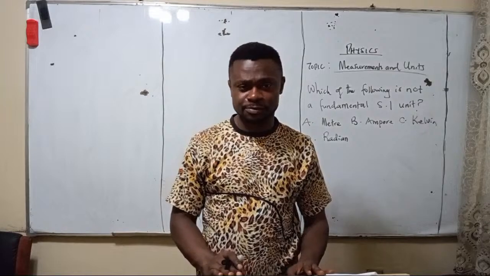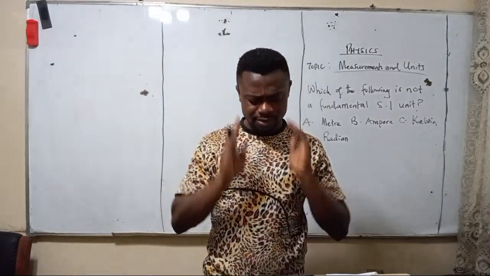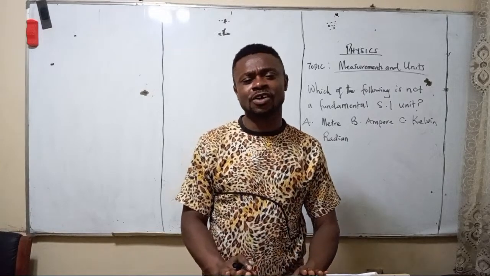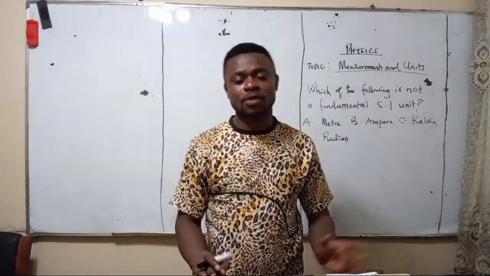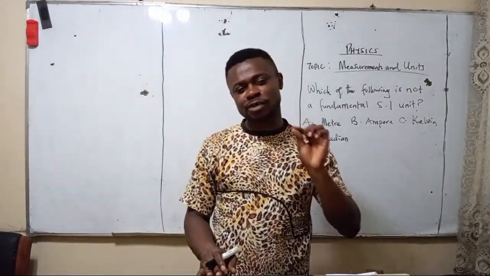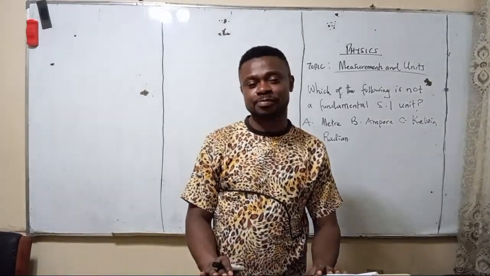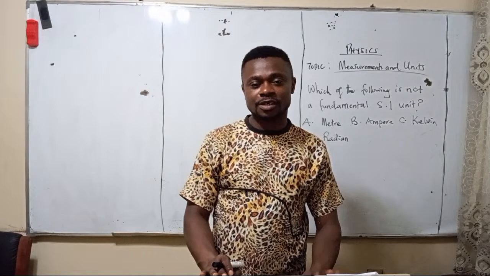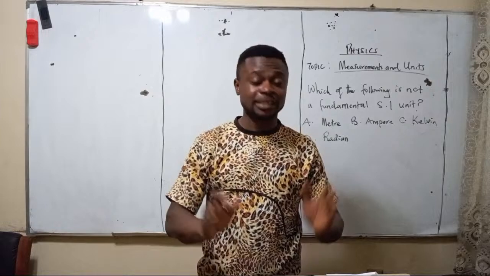Length is length. So fundamental quantities are the ones that are independent of any other quantity. They don't depend on any other quantities, while derived quantities depend on the fundamental quantities. Derived quantities have formulas, but fundamental quantities don't have a formula. We have something like temperature, which is a fundamental quantity.